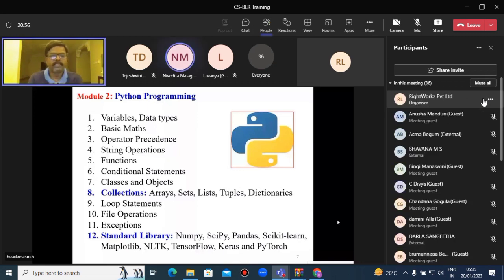Then followed by the standard library, NumPy.